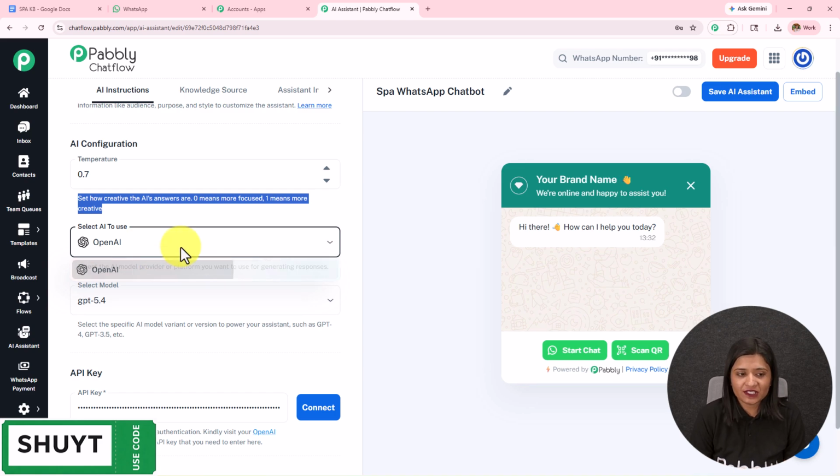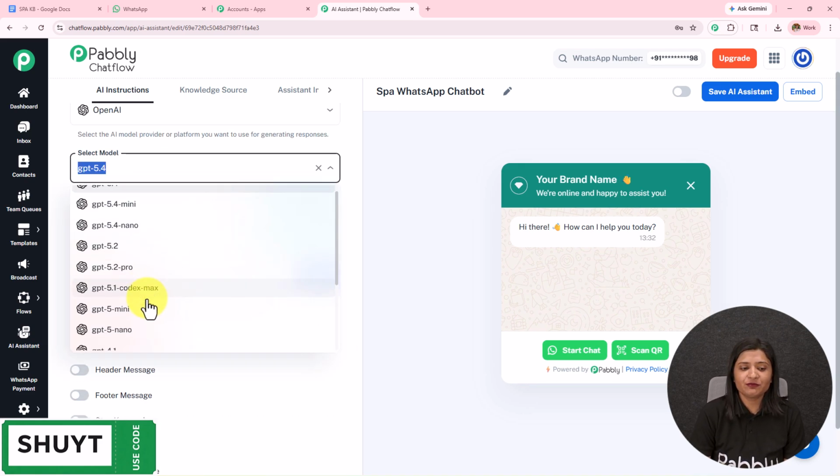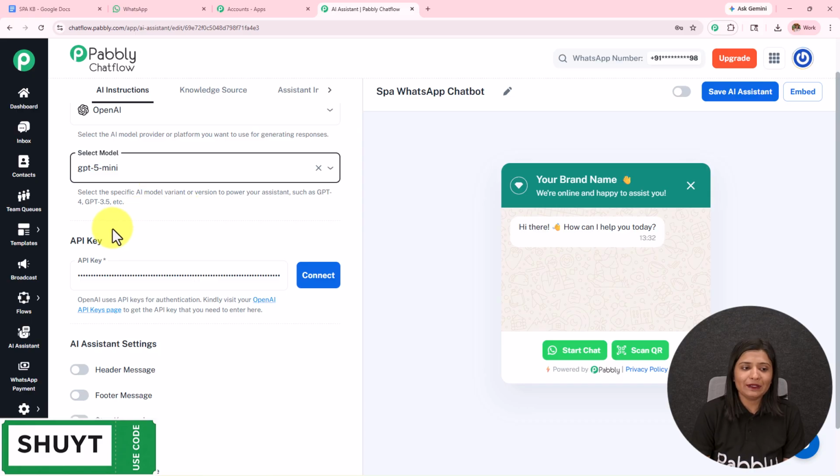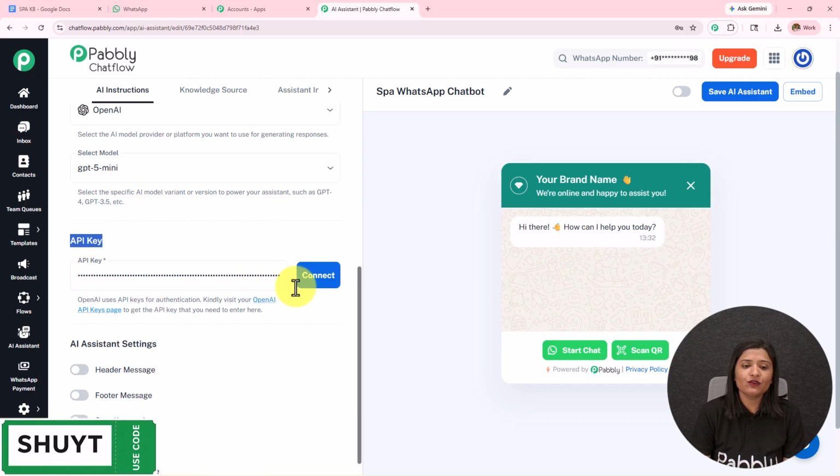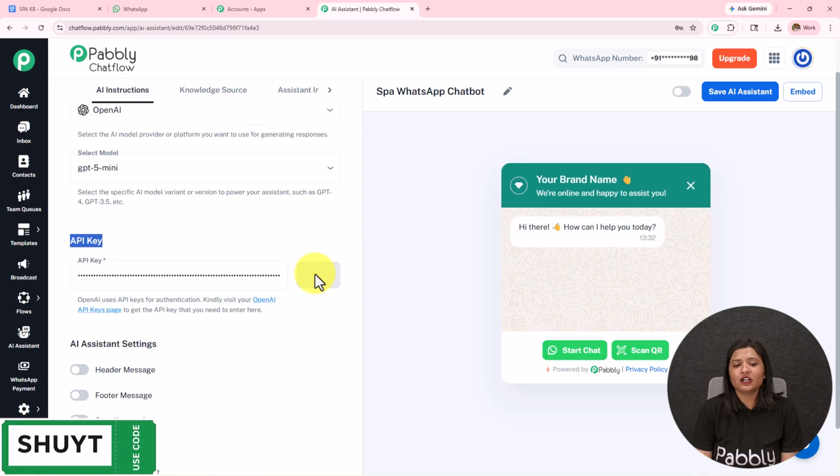The AI which I'm using is OpenAI. The model will be GPT-5 mini. You can set this according to your requirement, and then we have to enter the API key. I have already entered the API key. I'm simply going to click on this connect. You will see OpenAI key saved successfully.